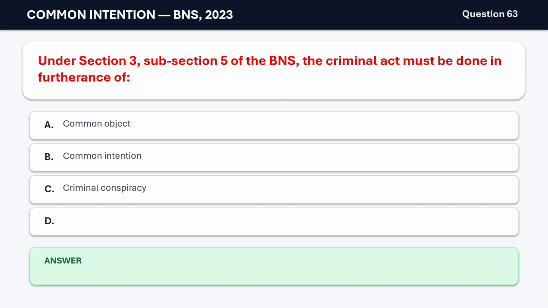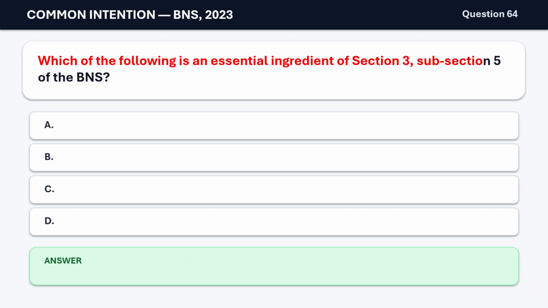Question 63. Under Section 3, subsection 5 of the BNS, the criminal act must be done in furtherance of A. Common object. B. Common intention. C. Criminal conspiracy. D. Personal intention. The correct answer is B. Common intention.